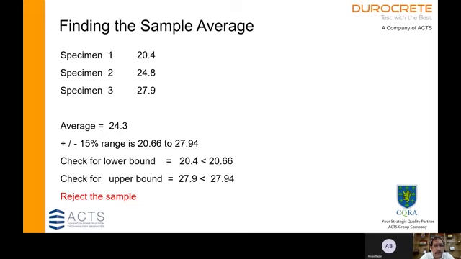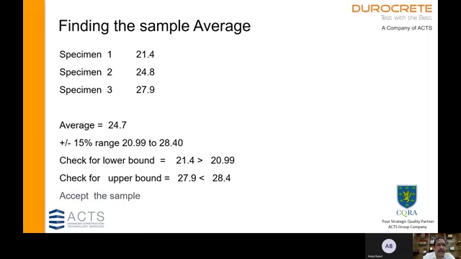The lowest value, 20.4, does not fall within the plus or minus 15% range because the lower bound is 20.66. So we reject this sample, and we don't use it for finding standard deviation or for acceptance.